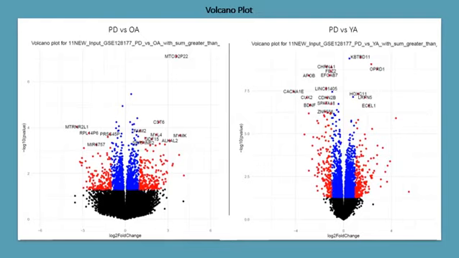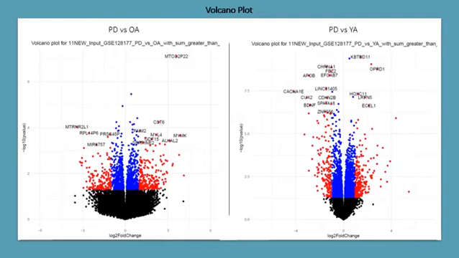All the black dots we can see in this volcano plot are genes which are not significantly expressed. In blue are genes that are significantly expressed but don't show any difference in fold change, or difference in expression level.